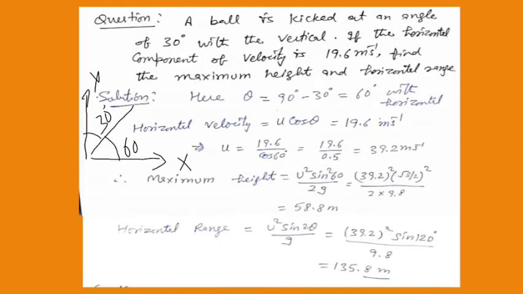Similarly, when you are finding the horizontal range, u square sine 2 theta upon g is the formula. You will be putting the values for u, that is 39.2 whole square, sine 2 theta means 2 into 60, that is 120 degrees. So the value will be the same, divided by 9.8.